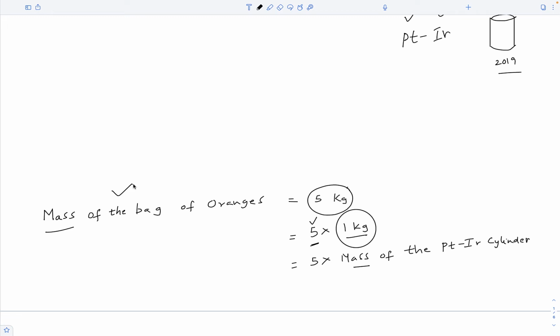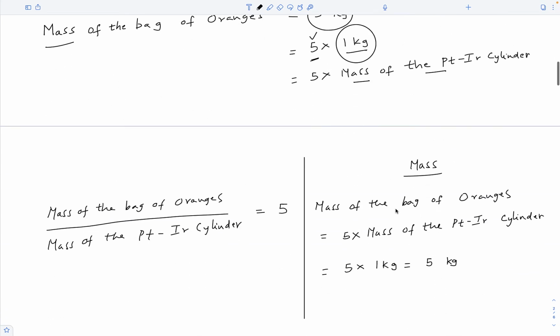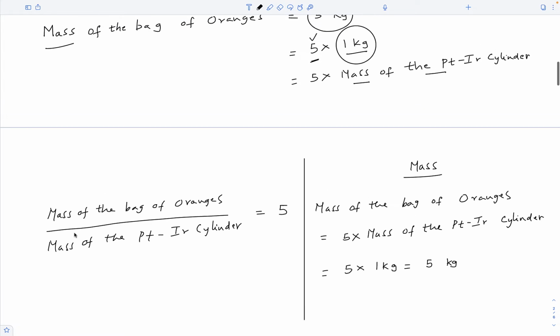It is very important to understand this. Now let us move this term to the left hand side. Then on the left hand side, we will have mass of the bag of oranges over mass of the platinum iridium cylinder, and on the right hand side, we are left with just the number 5 with nothing beside it.